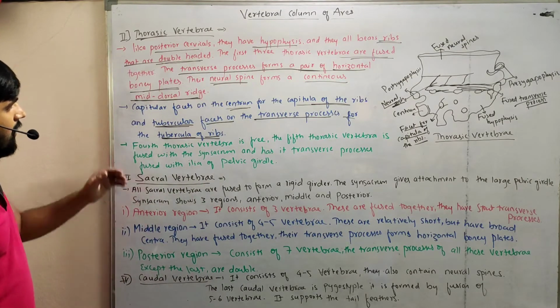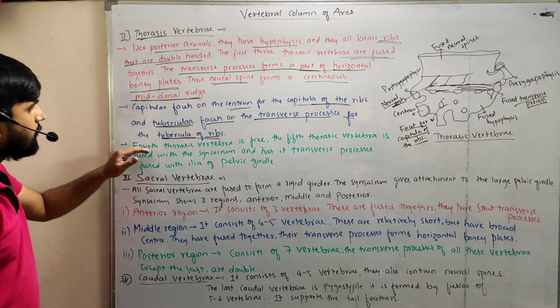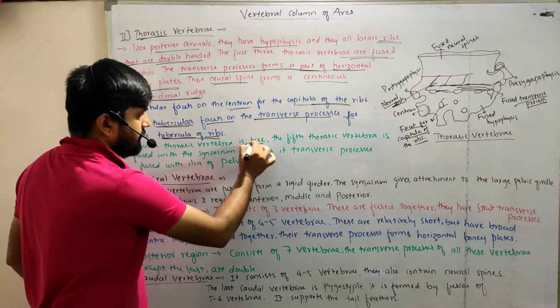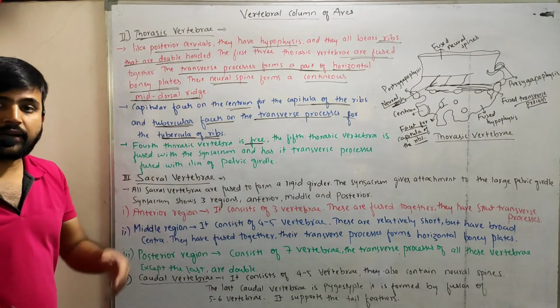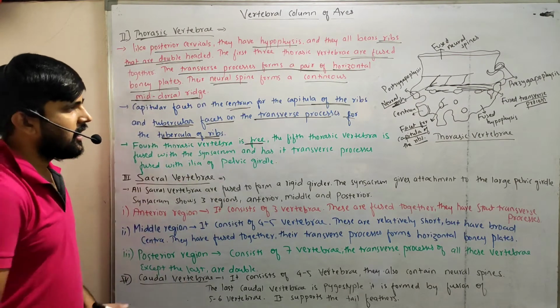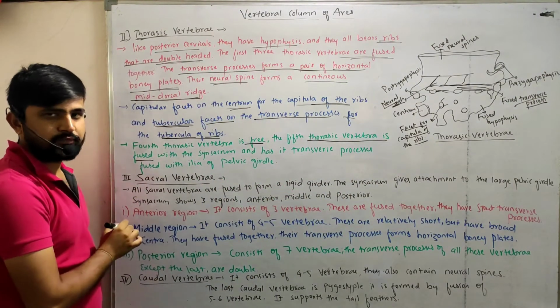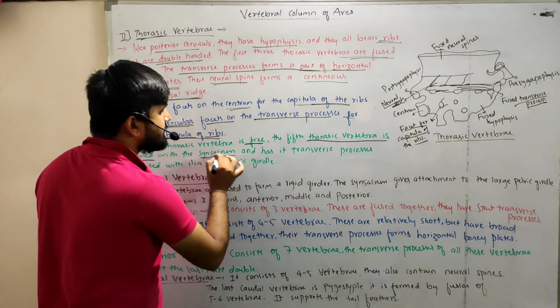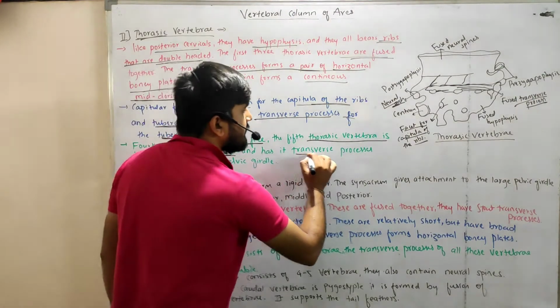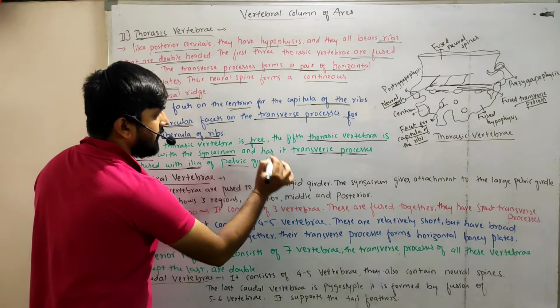Okay. And the next point is the fourth thoracic vertebra, right? The fourth thoracic vertebra is free. In case of the cervical vertebrae, the first three are fused together and the fourth one is set free. And the fifth thoracic vertebra is again fused with the synsacrum, and it has a transverse process which fuses with the ilia of the pelvic girdle.